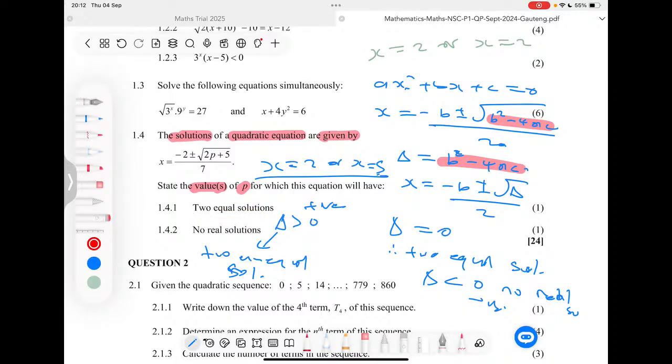I hope this quick summary of the nature of roots makes sense.